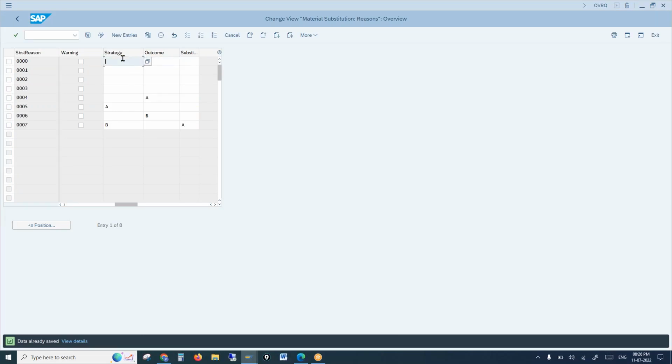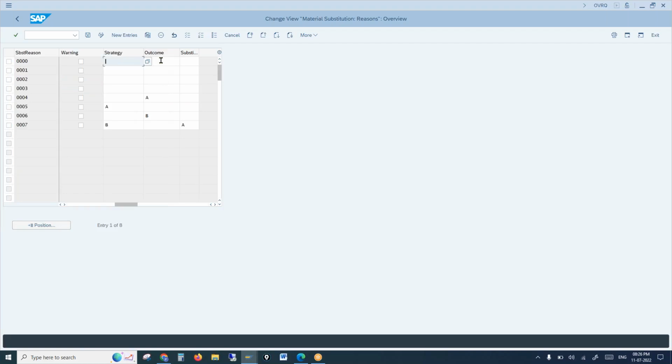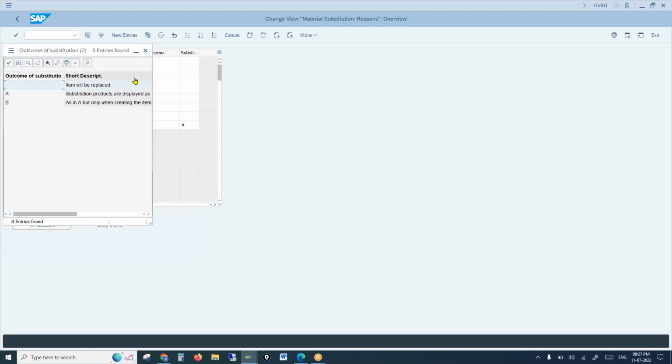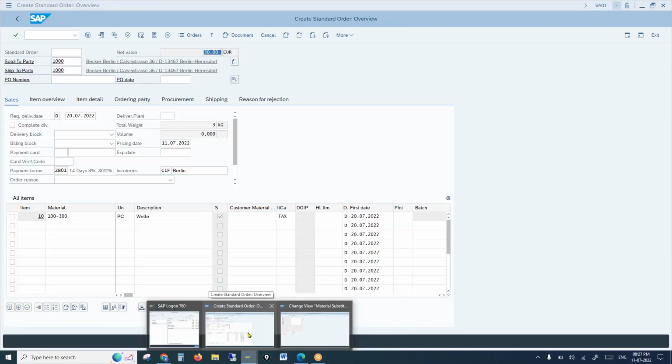What we say here is strategy is automatic, outcome is A, that's correct. It replaced, but the substituted item the system is not showing.